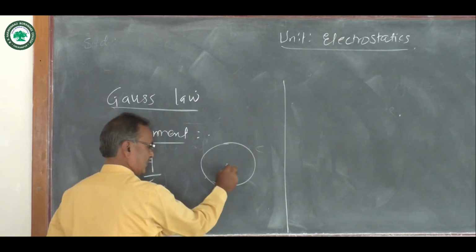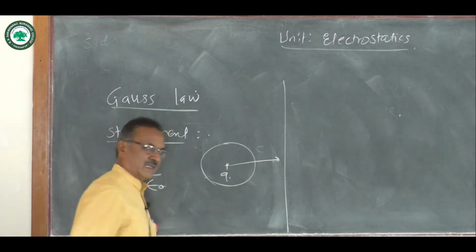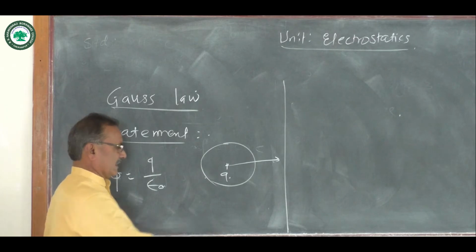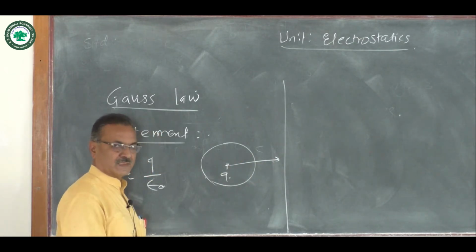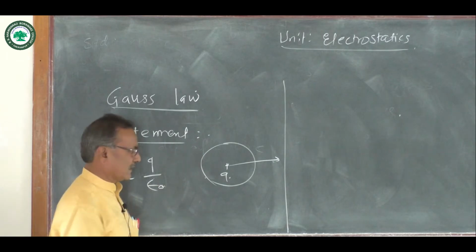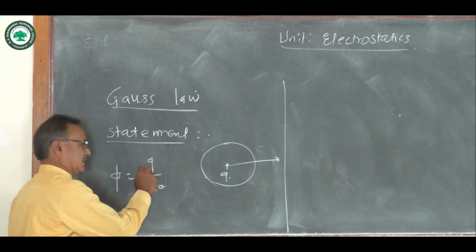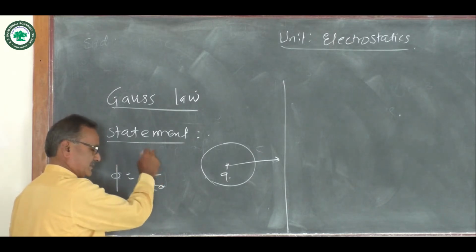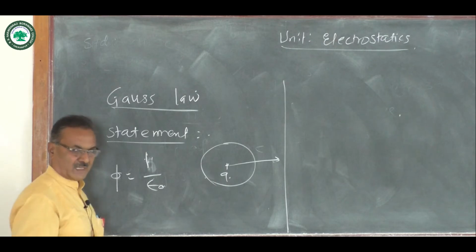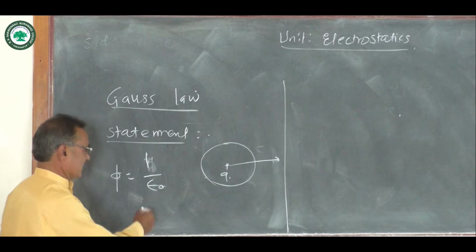Suppose here charge Q, this is the electric flux lines. The electric flux lines that pass over a closed surface is 1 by epsilon naught times the total charge enclosed by that surface.